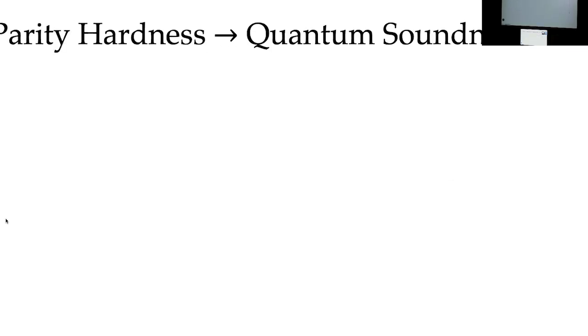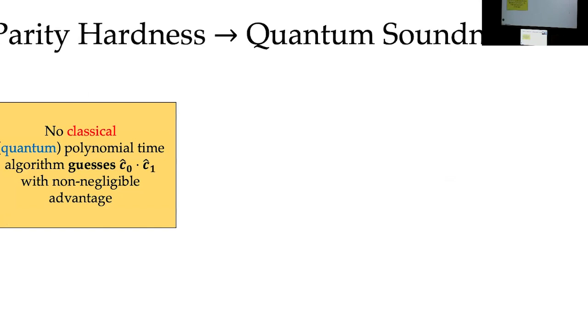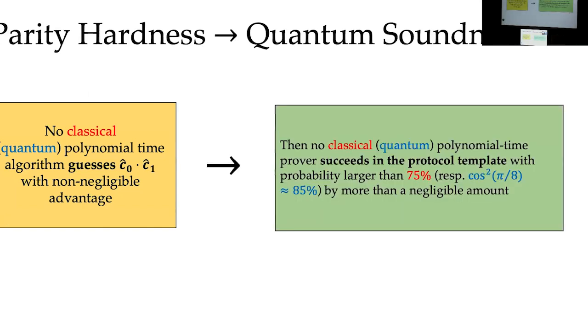Just to recap what I said, parity hardness implies soundness. In particular, in the classical setting, parity hardness implies at most 75% success probability, and in the quantum setting, parity hardness implies at most cosine pi over 8 squared, which is approximately 85% success probability.